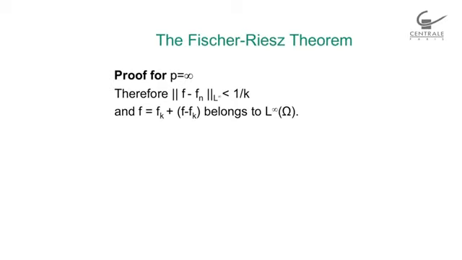Indeed, fk is in L infinity, f minus fk is in L infinity, and L infinity is a linear space. So f minus fn, its norm in L infinity, goes to 0. So fn converges to f in L infinity, and f happens to be in L infinity. So the Cauchy sequence converges in L infinity.